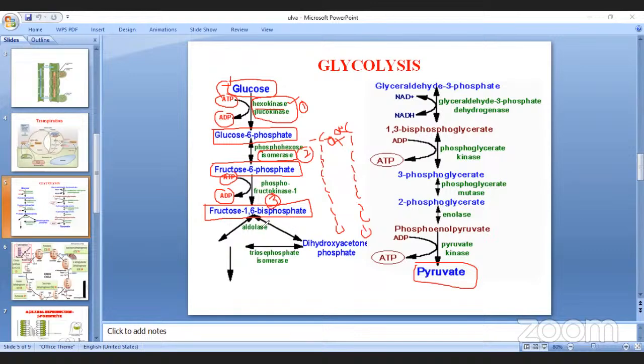Right. Next reaction, the fourth one, cleavage. Cleavage means the fructose 1,6-bisphosphate, or diphosphate, is cleaved into dihydroxyacetone phosphate, simply called DHAP, and another one, glyceraldehyde 3-phosphate.